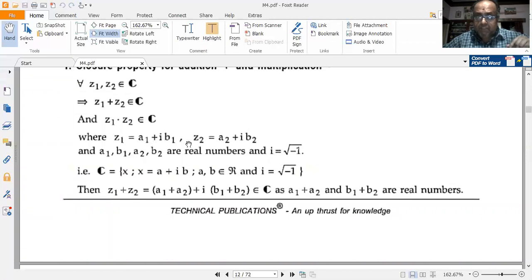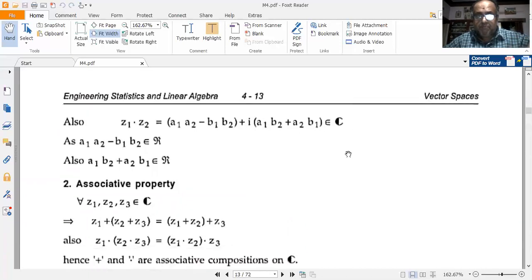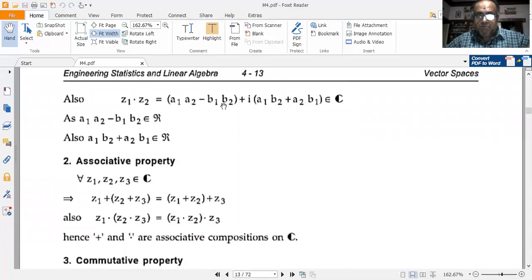The final product, which is equal to A1A2 minus B1B2 plus i into (A1B2 plus A2B1), also belongs to C. A1A2 minus B1B2 belongs to the real number set R. A1B2 plus A2B1 belongs to R. So this one plus i into this belongs to complex numbers, because A and B individually are real numbers, but A plus i into B becomes a complex number.